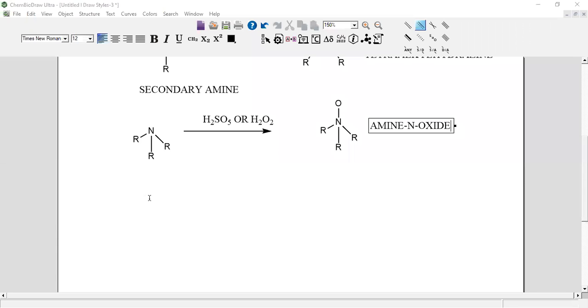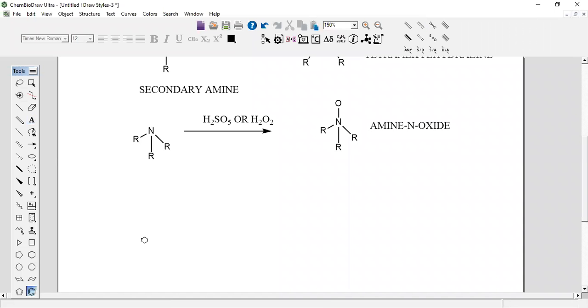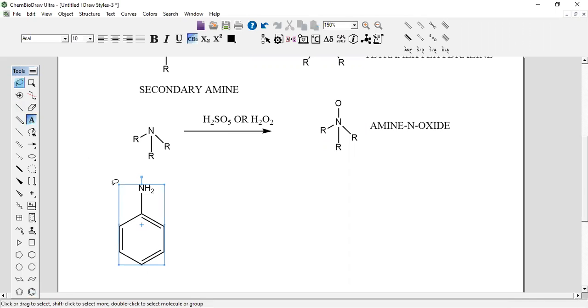Okay, now one more reaction I want to tell you is what happens when aniline undergoes oxidation. This is going to be the aniline. You know, there will be NH2. This is called aniline. The oxidation of aniline depends on the reagent that is used.